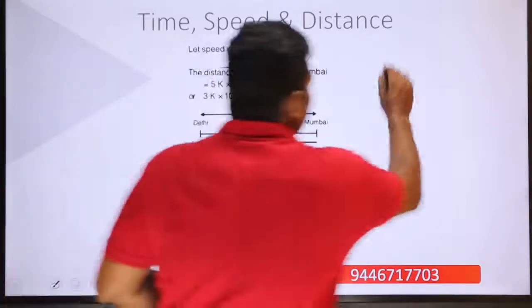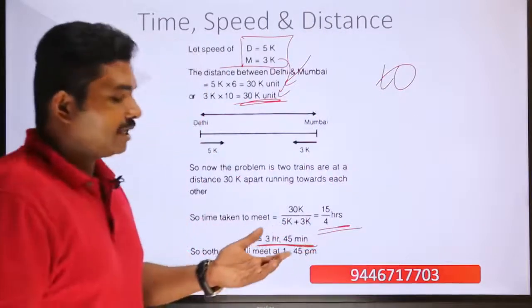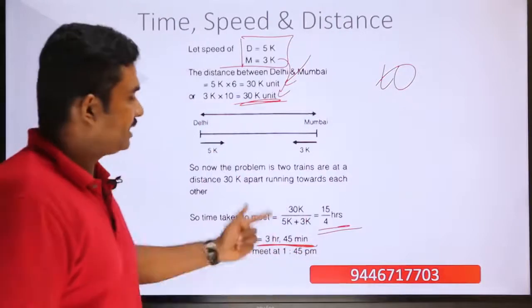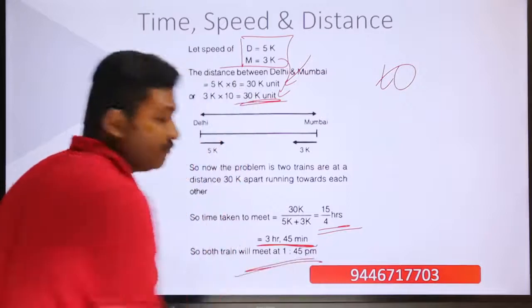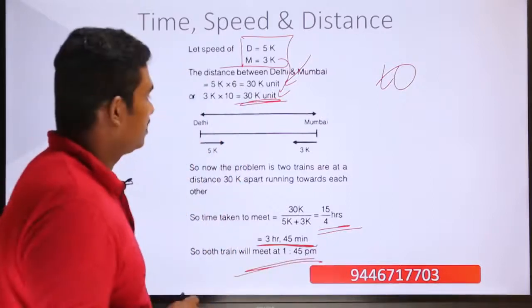So they are starting at 10 a.m. So that means after 10 a.m., 3 hours has to go. So that means 11, 12, 1 and then another 45 minutes. So they are crossing each other at 1:45 p.m. So this is the answer to this good question.